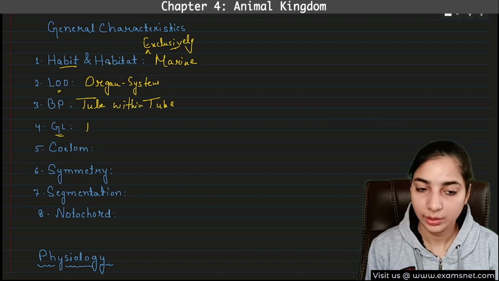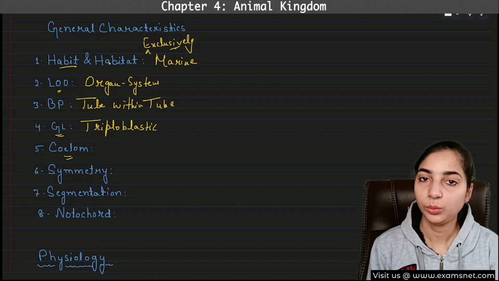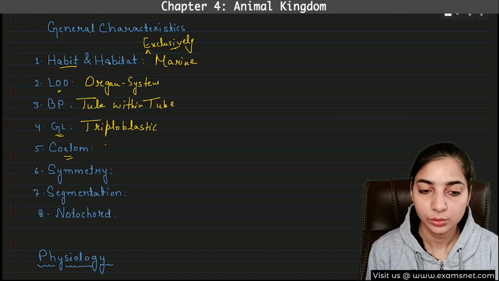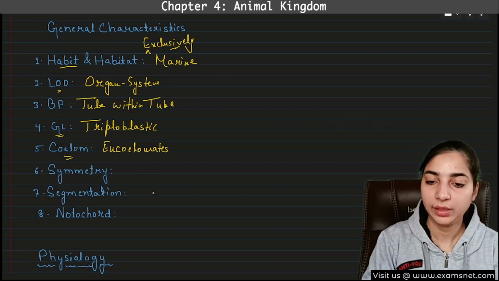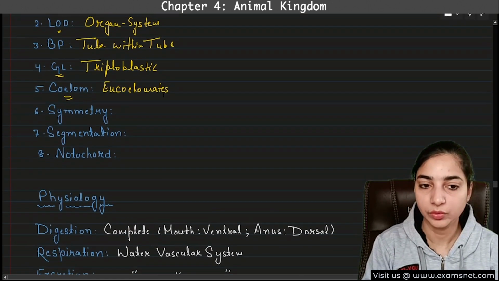Then germ layer, triploblastic. What about coelom? Coelom will be present, so these will have true coelom. So these are eucoelomates. Then what about symmetry? Bilateral symmetry or radial symmetry.